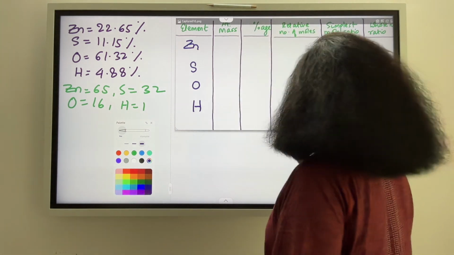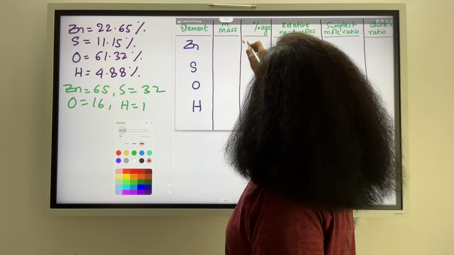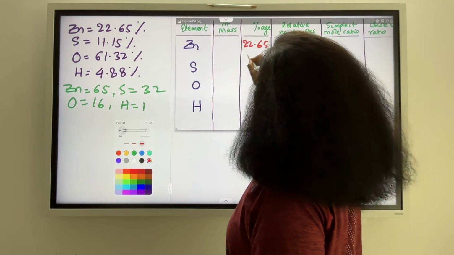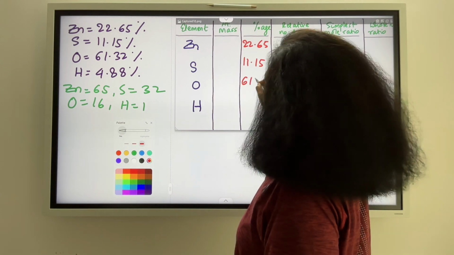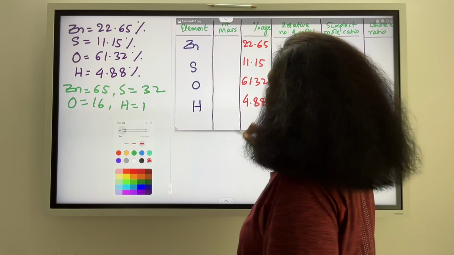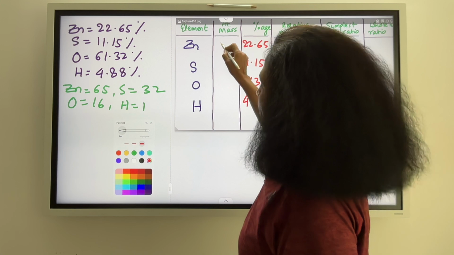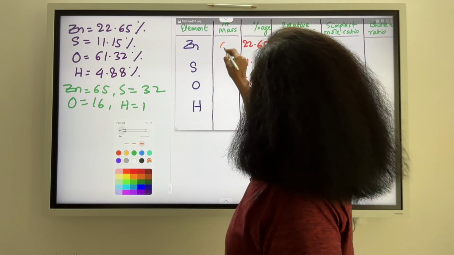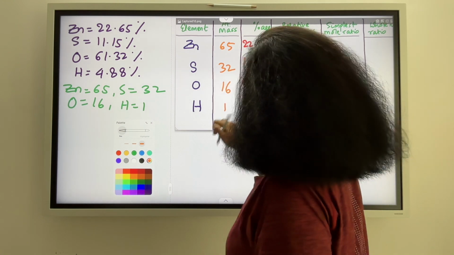The percentages are 22.65, 11.15% of sulfur, 61.32% of oxygen and finally 4.88 of hydrogen. The masses also need to be filled here. So we have 65 for zinc, sulfur is 32, oxygen is 16, hydrogen is 1.